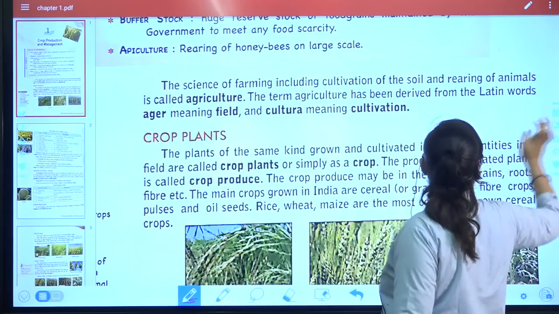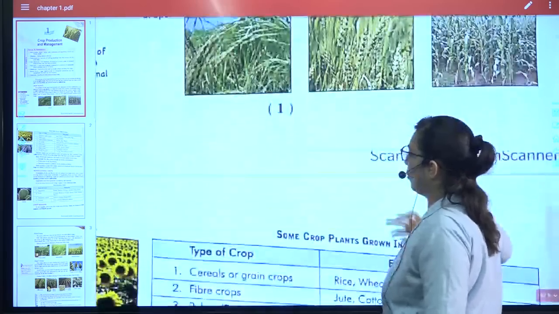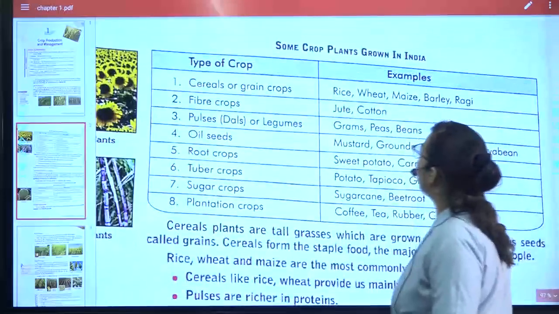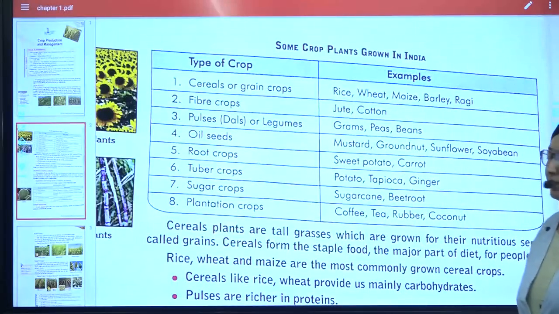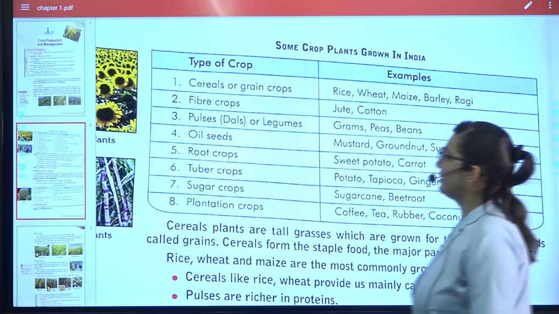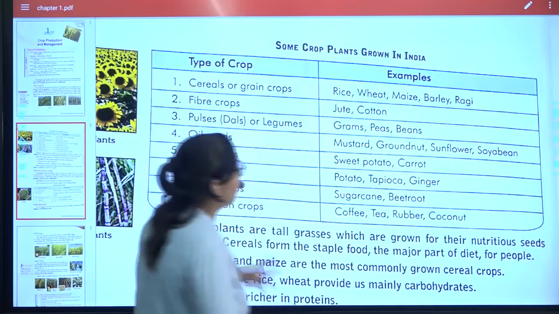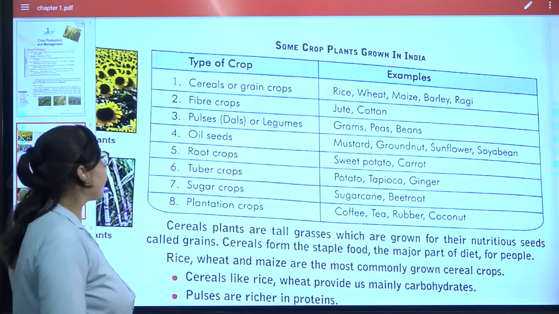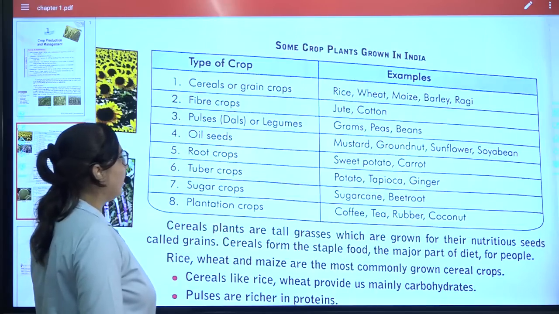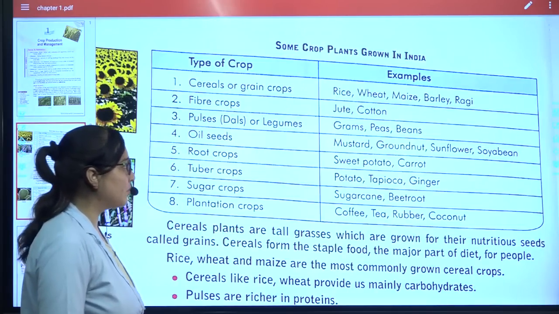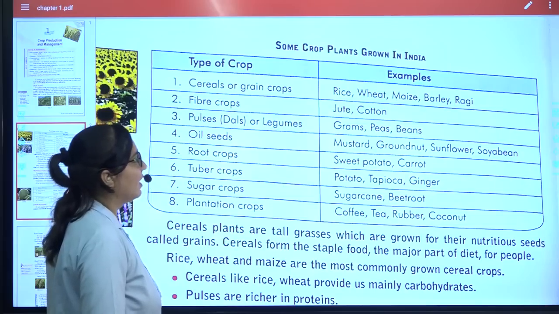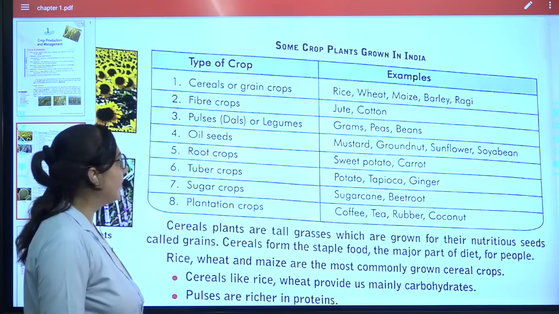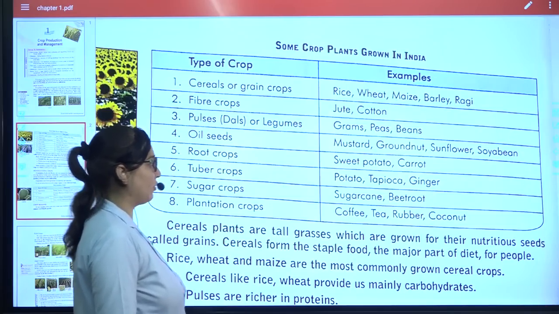Then moving to the next page, you also may turn the page. Here are some plants which are grown in India. Which are those? The cereals or grain crops: rice, wheat, maize. Fiber crops: jute, cotton. Dals are grams, peas, beans. Oil seeds: mustard, groundnut, sunflower. Root crops: sweet potato, carrot.